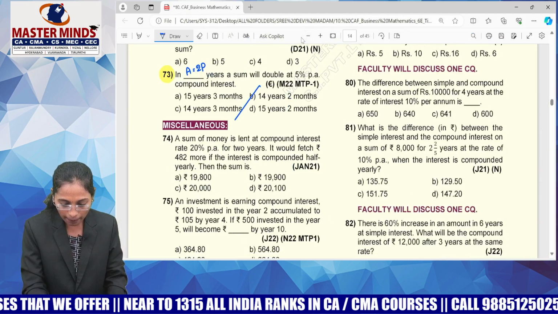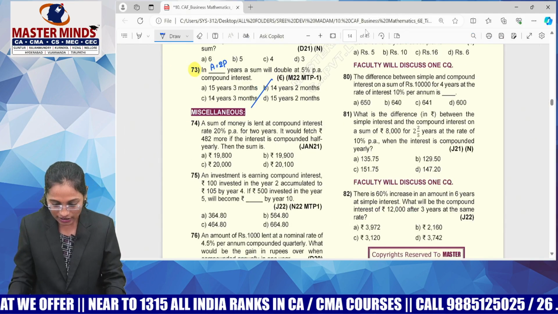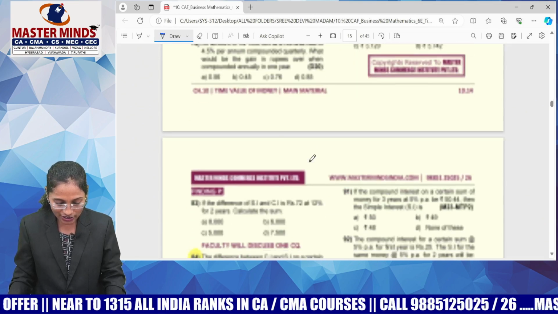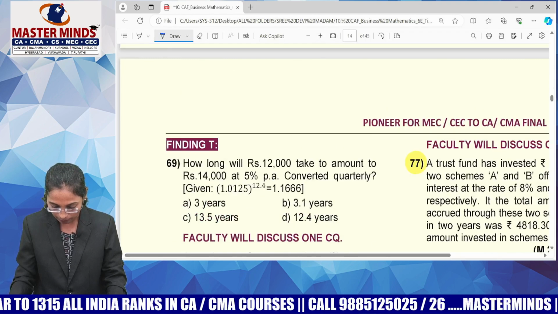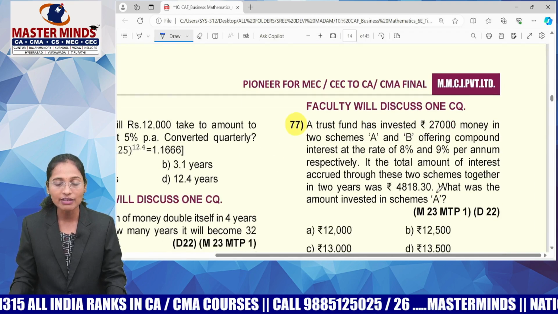Here, the most difficult part that people feel is this years and months calculation. Just simply go through option verification, guys. This is such an easier task. Now, have a look at MCQ number 77.